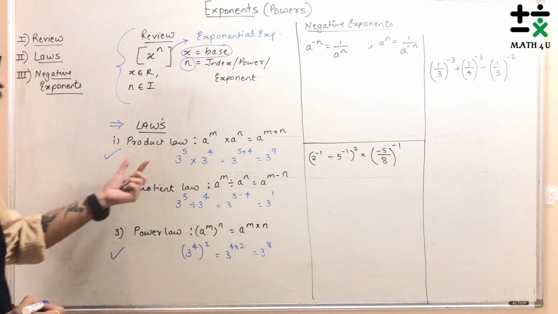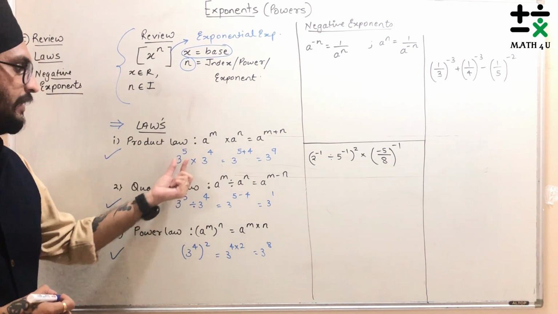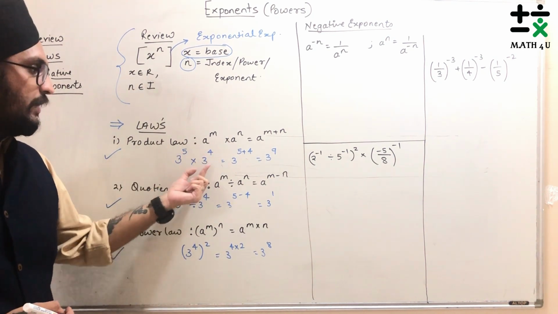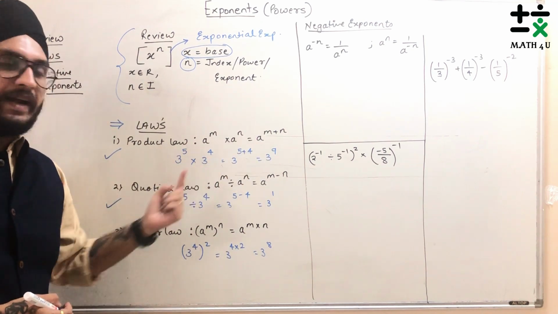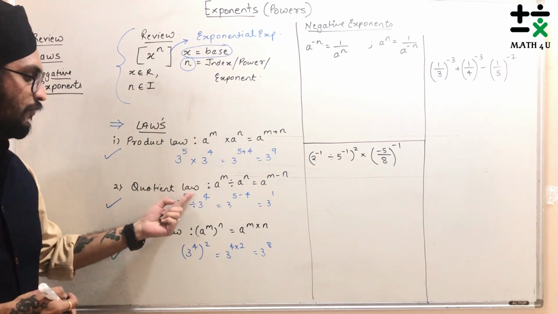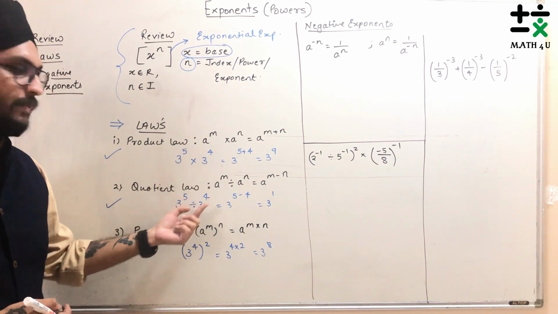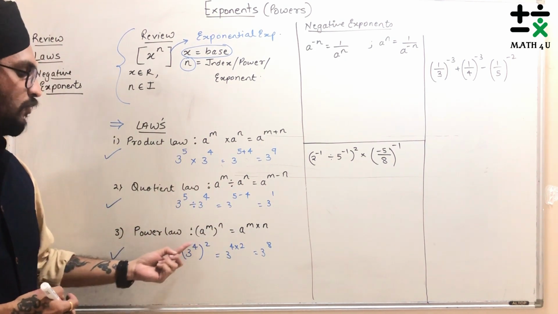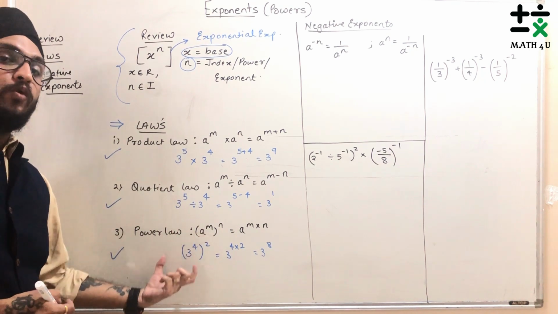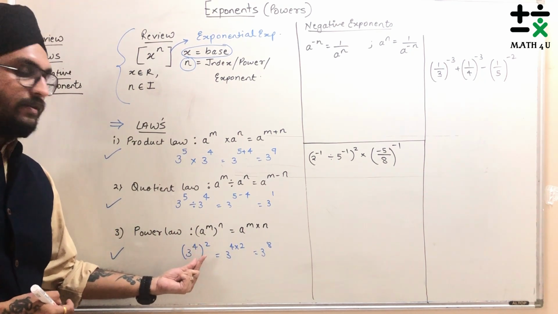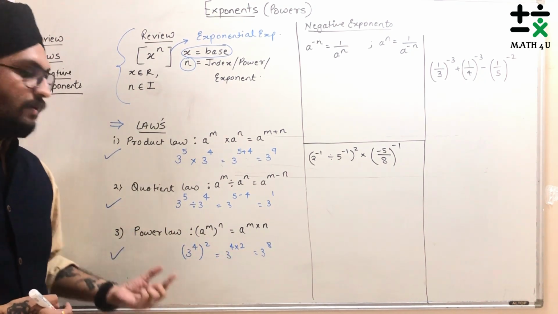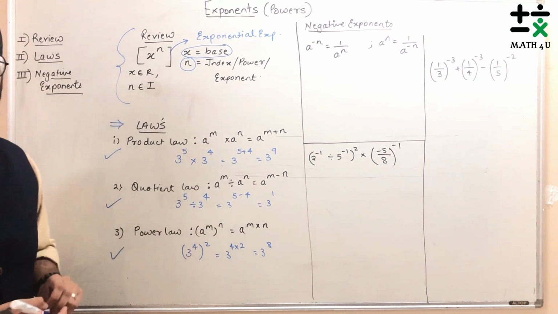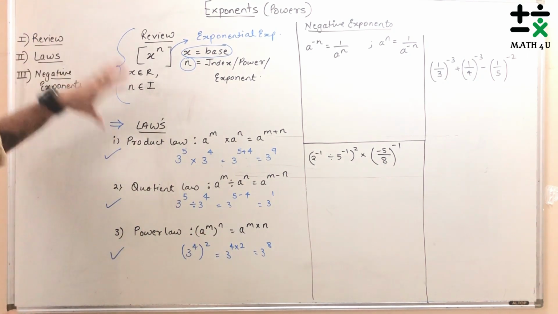That is nothing but your product law, which is 3 raised to 5 into 3 raised to 4 will give you 3 raised to 9. The powers get added up. 3 raised to 5 divided by 3 raised to 4 will be nothing but 3 raised to 1. The powers get subtracted. 3 raised to 4 into the whole raised to 2, the powers get multiplied, which will be nothing but 4 into 2. That will be the part for your power law. Correct? That's for this part.